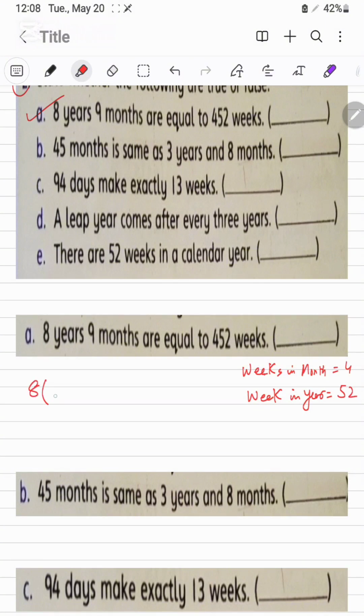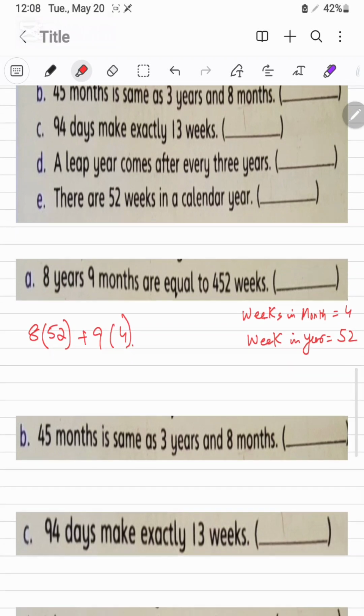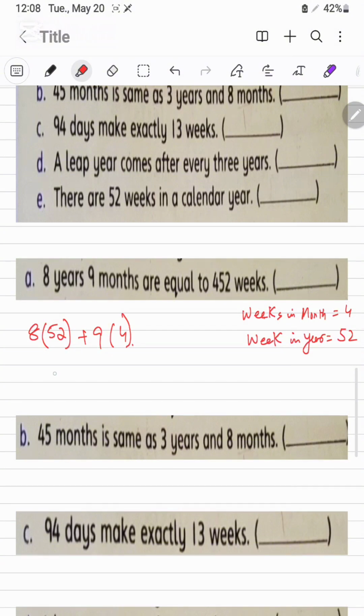Now 8 will be multiplied with 52 plus 9 will be multiplied with 4. 52 will be multiplied with 8. 8 2s are the 16. 1 carry will be here. 8 5s are 40 plus 1.